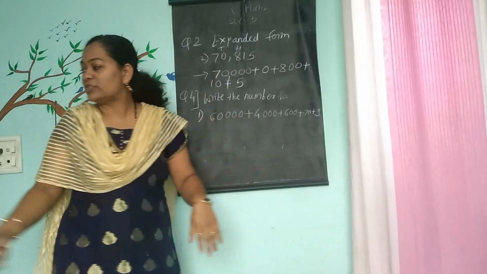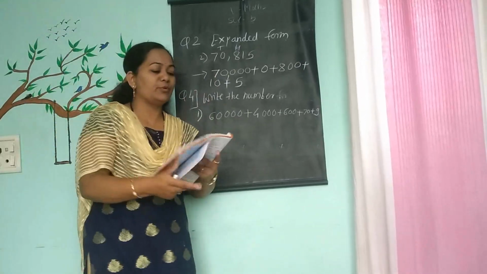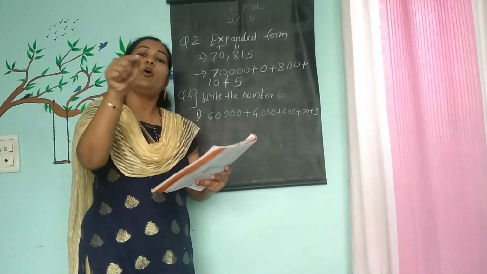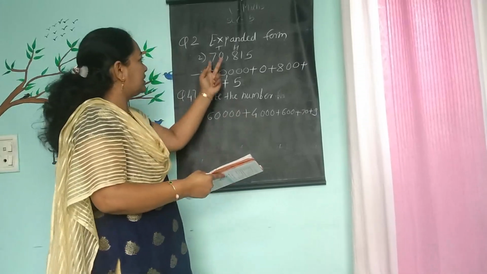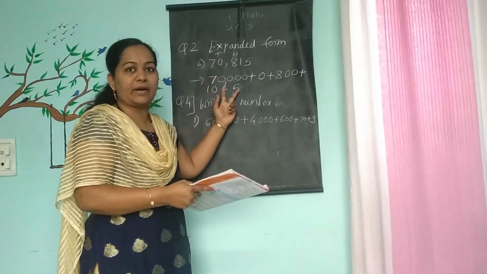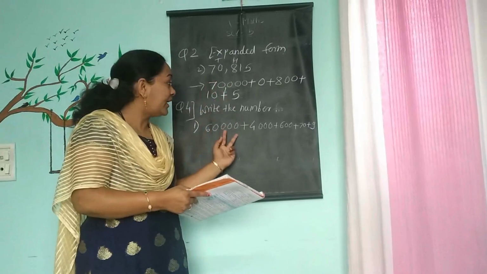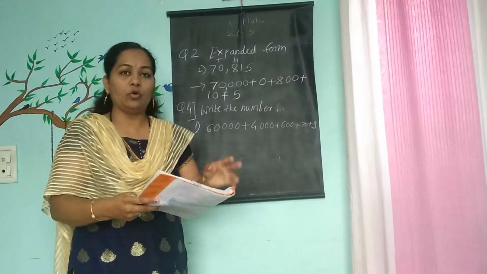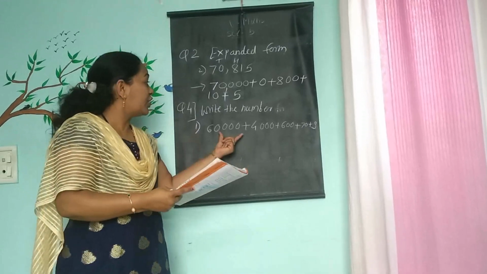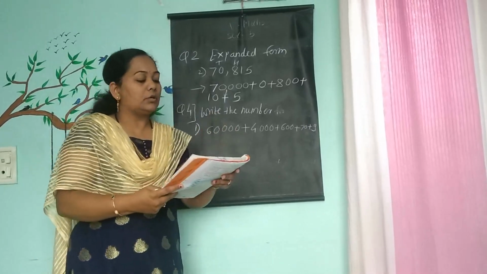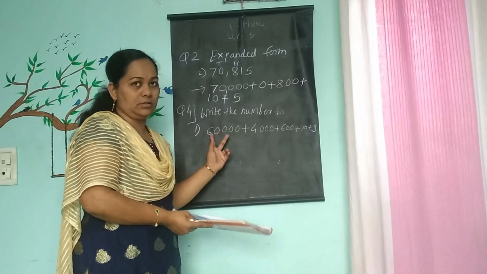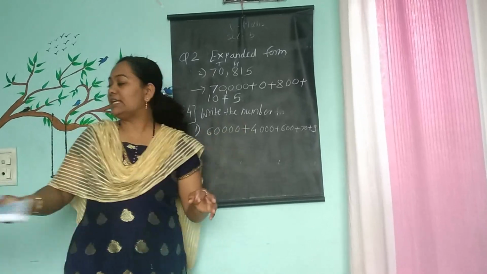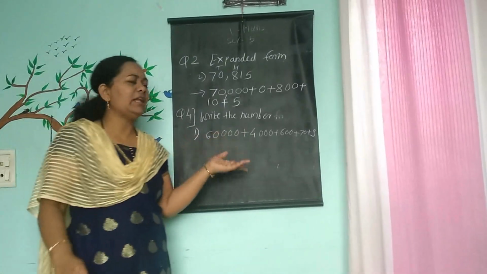See, what is question number 4, students? Question number 4 is here. The expanded form of a number is given. Reverse of this: there the number was given and we wrote the expanded form. Now they gave the expanded form, we will make that number. So I took this question number 4 in this video. See the question number 4, I wrote the first sub-question on the board. See how to solve. If you understand one, you can solve many.